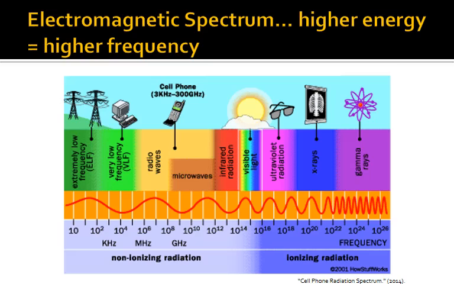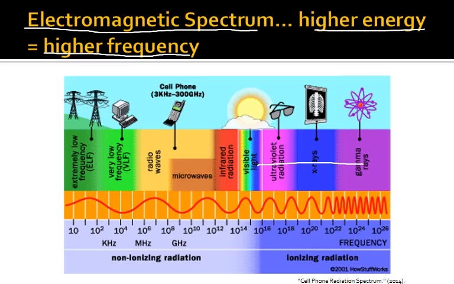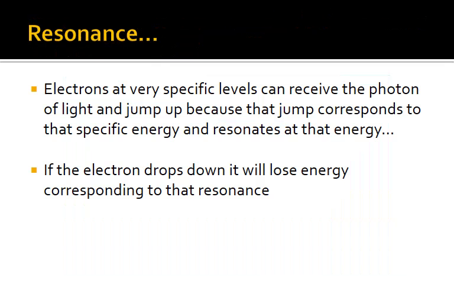And the key with this is seeing how with energy, in the electromagnetic spectrum, higher energy means higher frequency. So as you get further and further in this direction towards the gamma rays, eventually you get higher and higher energy, and you can figure out what photon actually is produced.